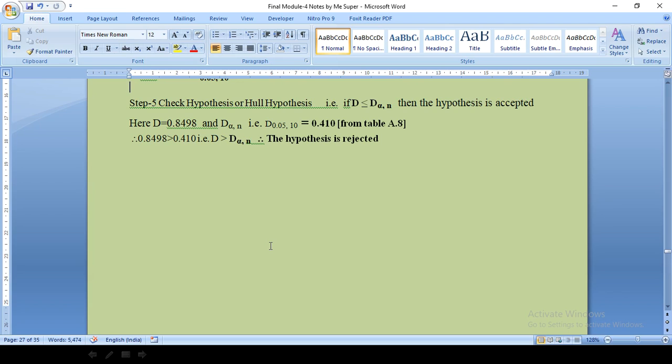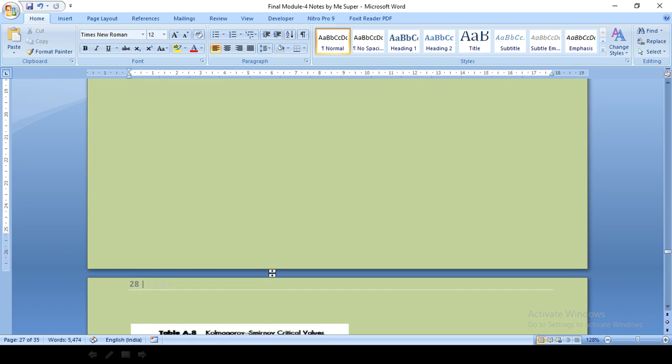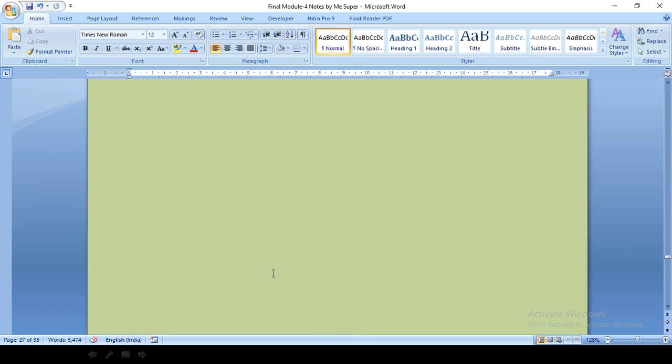So students, this completes very important problems from the module 4. Almost all of module 4 is completed. There are few terminologies which are very easy to go through, but I will discuss that also. These problems, that is Kolmogorov-Smirnov test as well as chi-square test, again the same problems will be repeated in module 3 also. So these problems can carry lot of weightage in terms of your examination, so that you can score good marks. Just you have to ponder over these problems, you have to solve these problems, and if any doubts are there, I'll be contacting you through Zoom classroom. So we can also discuss there. So let us see few of the terminologies.